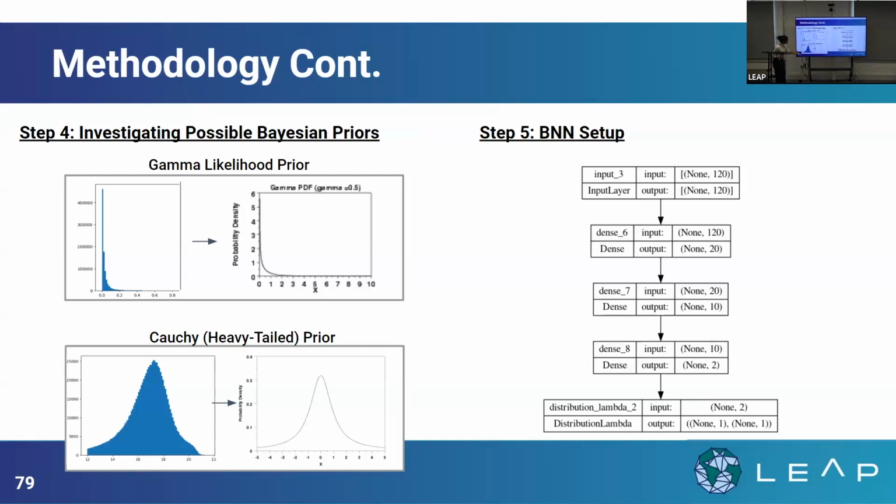And once we apply the log normal transformation, it looks similar to a Cauchy prior, that heavy-tail distribution, but we can also experiment with log normal or Gaussian priors just to see how different metrics are scoping in the Bayesian neural network setup. And then that's my model setup with the layers, and then looking specifically at the distribution lambda for our output.